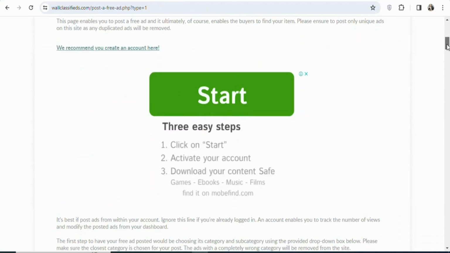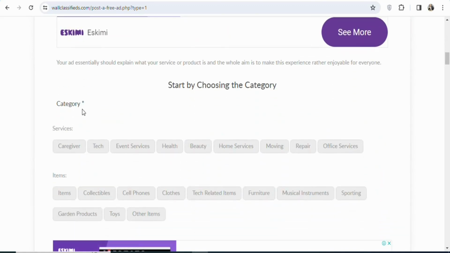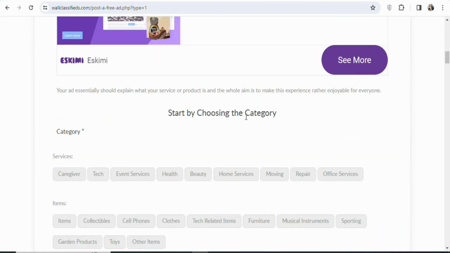Scroll down to the bottom so that you can enter the required details. You can see right here category. You have to select the category of the product that you are promoting. You can see they have a lot of different categories. They have services, items for sale. Just select any category that you want.